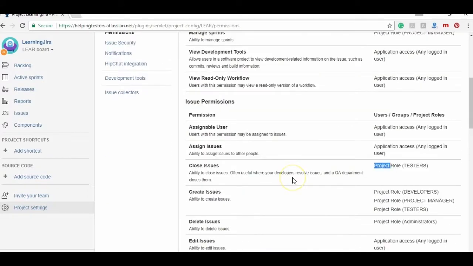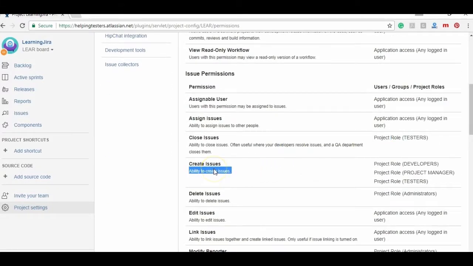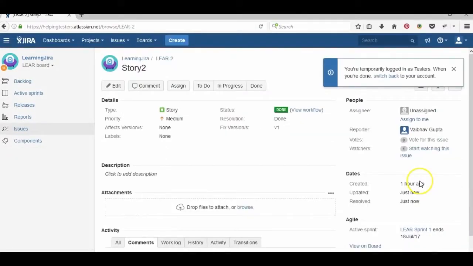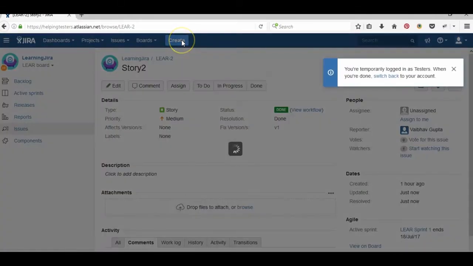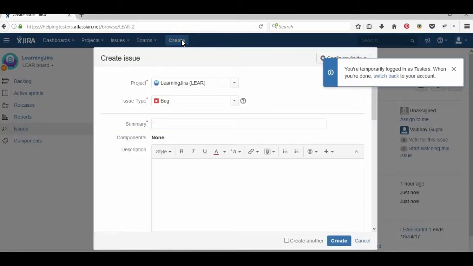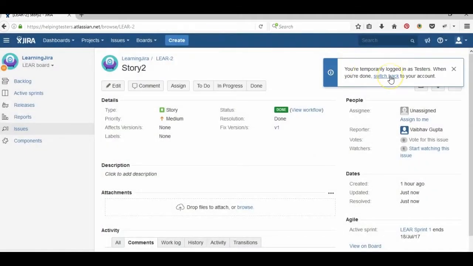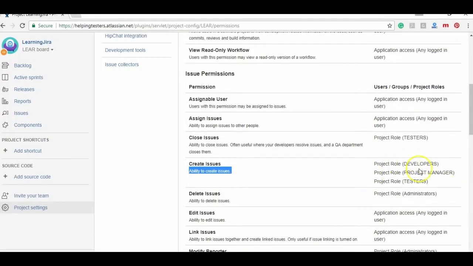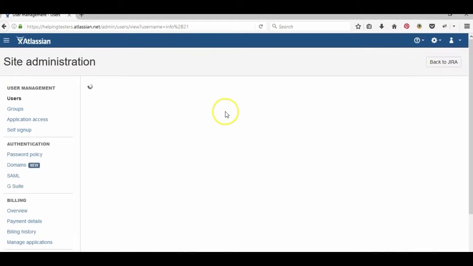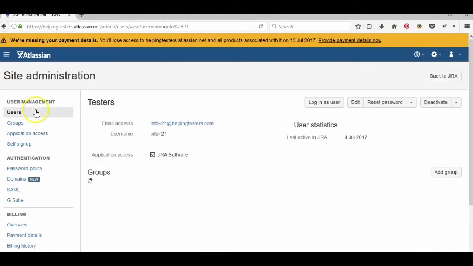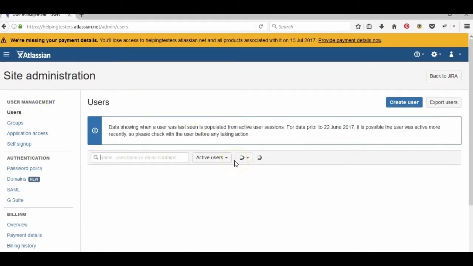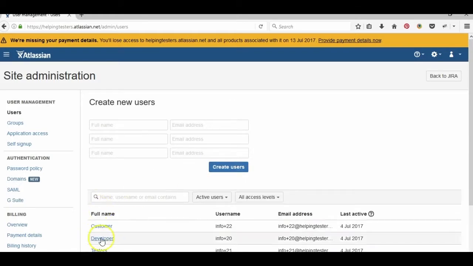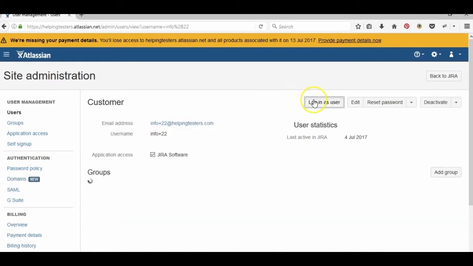So that's correct. Only manager can manage the sprints. Now, okay, let's see ability to create issues, and we can see developer, tester all can create an issue. Yes, let's see if a customer can do or not because we have not given access to the customer. Okay, and let me go to the customer account, log in as a customer,